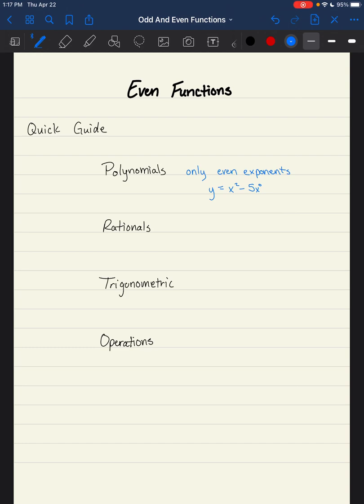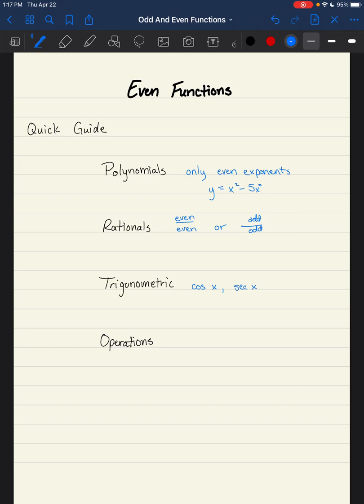For rational functions, we are going to look for either even over even polynomials, or we can also have odd divided by odd. For trigonometric functions, there's only 2. We have cosine x, and we have its counterpart, which is secant x. I'm also going to mention that with rational functions, I was going to give you an example.